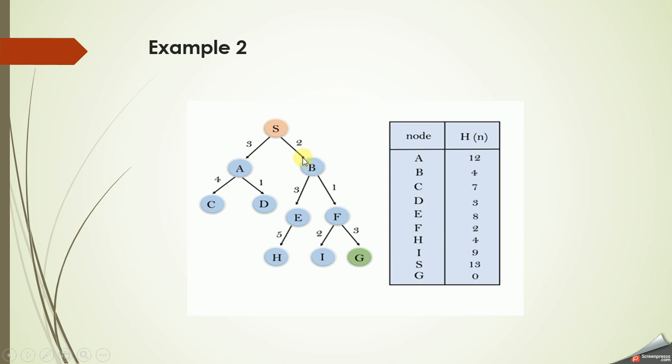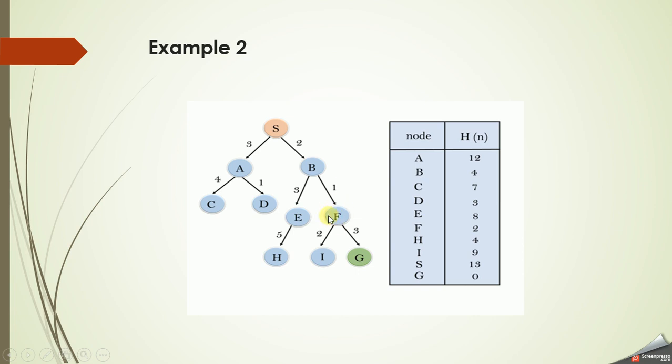Again, out of A and B, B will have the minimum, and then we are going to expand B. So we'll be moving B to the closed list. That is, S and B will be in the closed list, and A will be in the open list. Expanding the successors of B, E and F will be in the open list. So now in the open list, A, E, F will be there, and S and B will be in the closed list. And then with the same procedure, out of E and F, we'll be selecting the minimum.